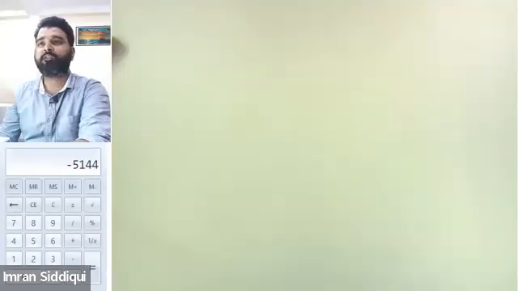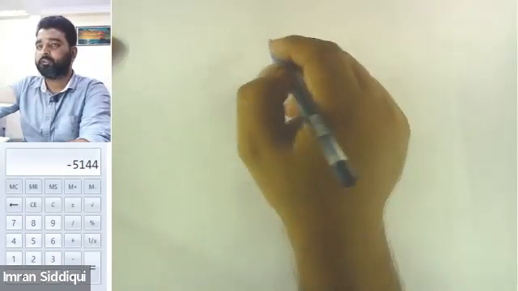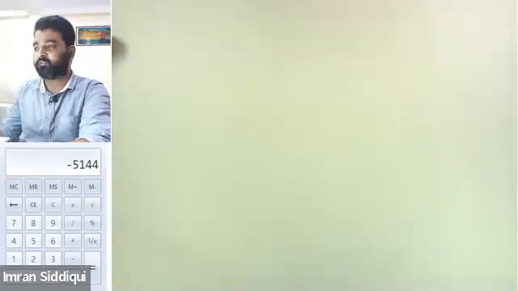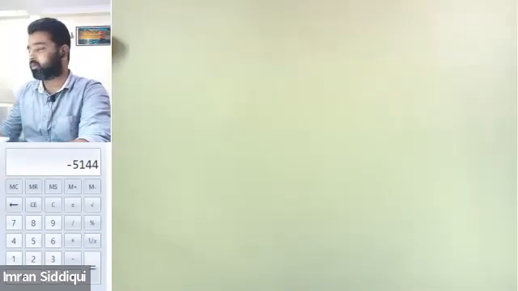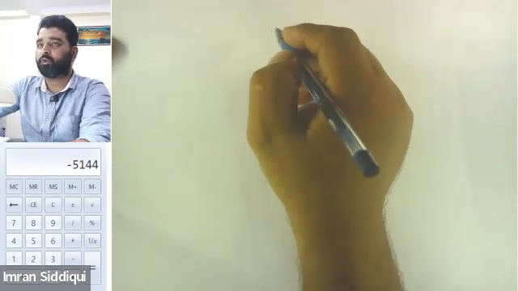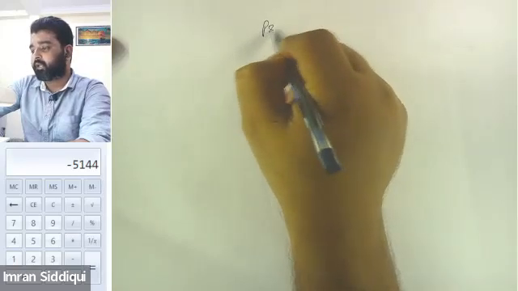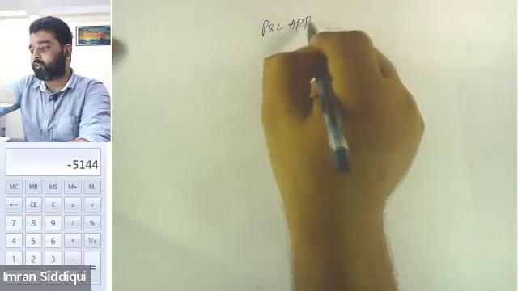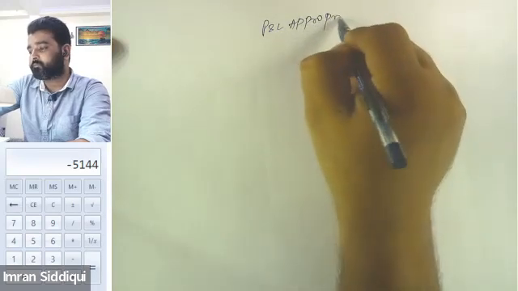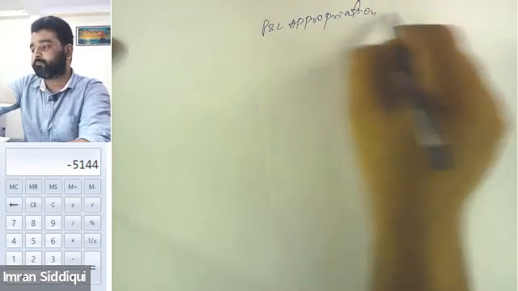Let's continue with the Pnl appropriation format, and with all the items that need to be recorded in the Pnl appropriation. So first of all, the Pnl appropriation account format will be made like this. Pnl appropriation account.